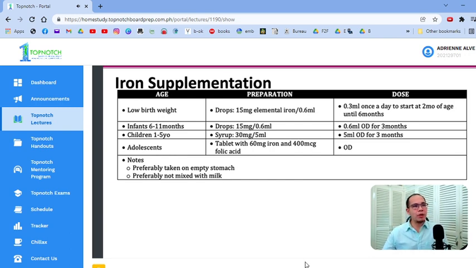Okay. So how much iron do we give? Do you have to memorize the nitty-gritty details? I don't think so. It's important that you know when to give it. We give it for low birth weight infants. Okay, so this is the only indication of giving vitamins to your newborns being discharged in the hospital. So again, mind you, if the mother asks, Doc, kailangan ba ng vitamins ng anak ko bagong panganak? The answer should be no.